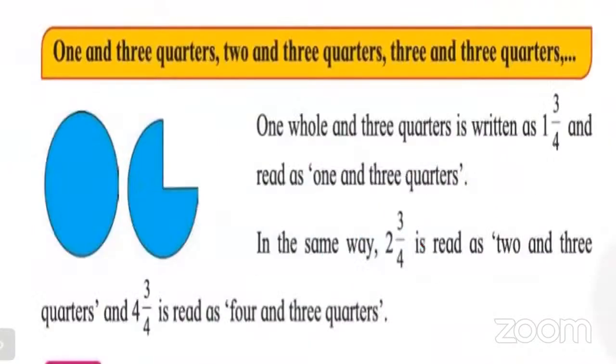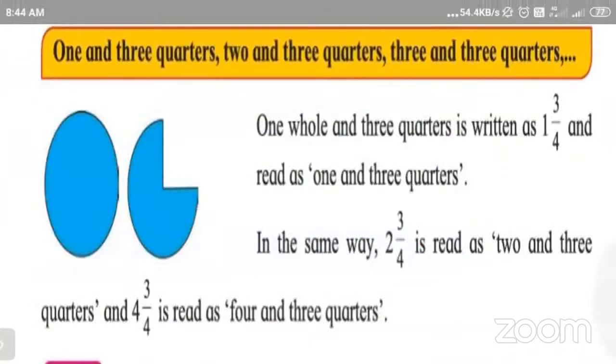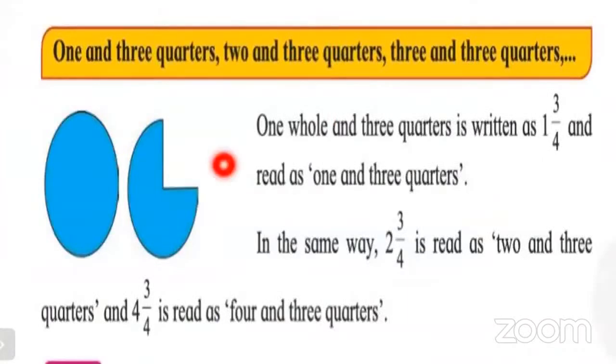Now look at here in the next example. What do you see? Yes, 1 and 3/4, 2 and 3/4, 3 and 3/4. So 1 whole and 3/4 is written as 1 and 3/4 and read as 1 and 3/4.